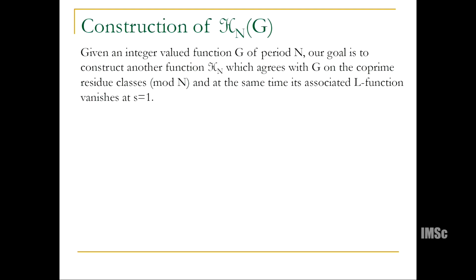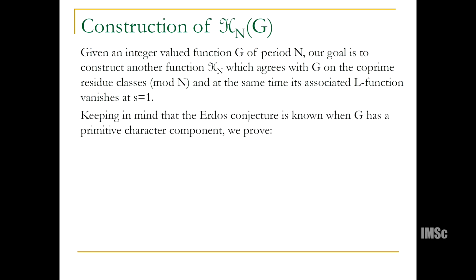And these functions hn of g, maybe I don't want to go in too much detail, but given an integer function g of period n, you produce this other function script hn, which agrees with g on the coprime residue classes modulo n. At the same time, its associated L function vanishes. So in this way, we keep changing the function, but the L1g of that new function is still 0.